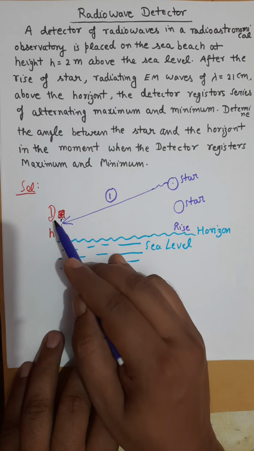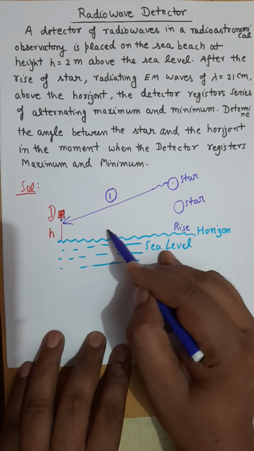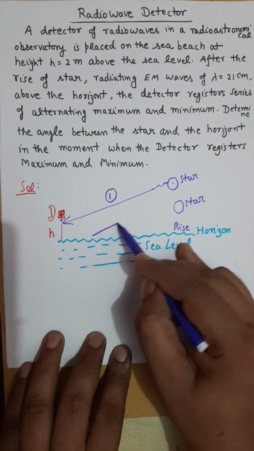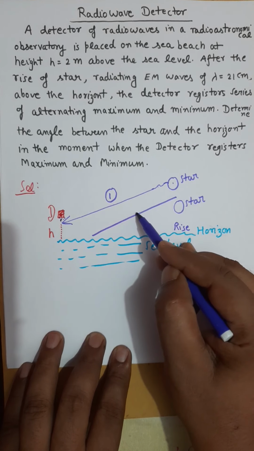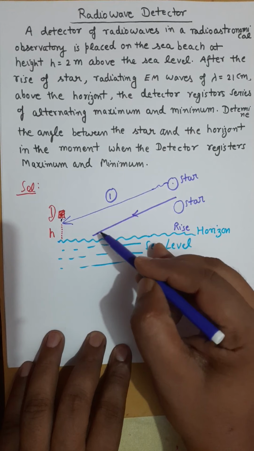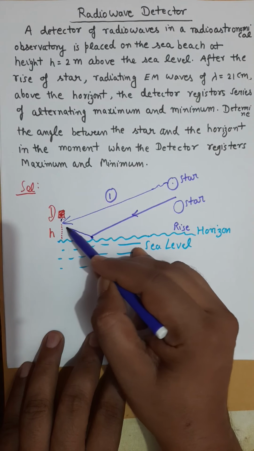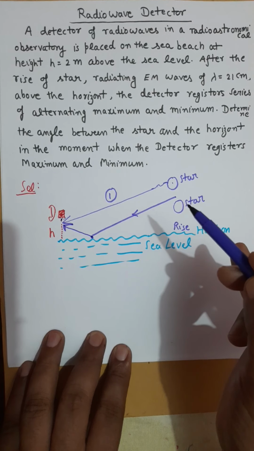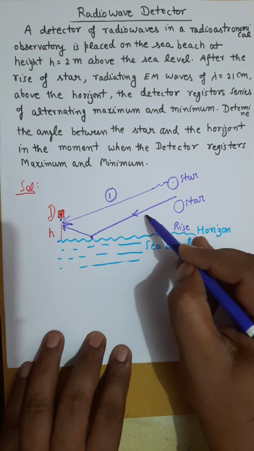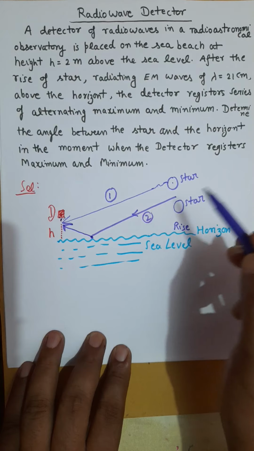The detector will also receive some radiations which are coming from that star, getting reflected from the water surface and then reaching the detector. So this is my wave number 2.